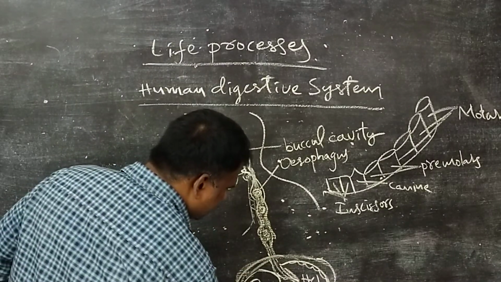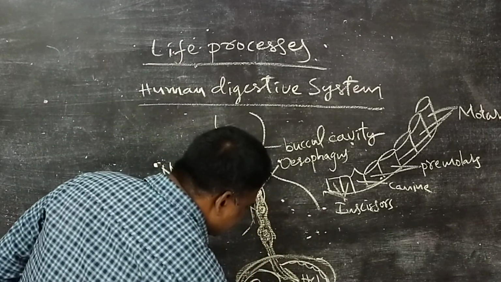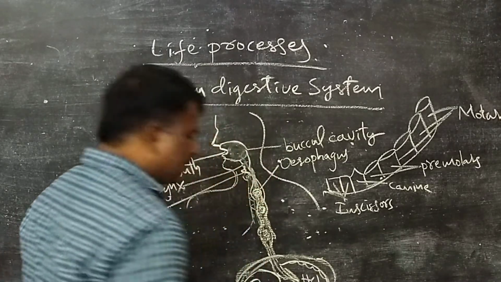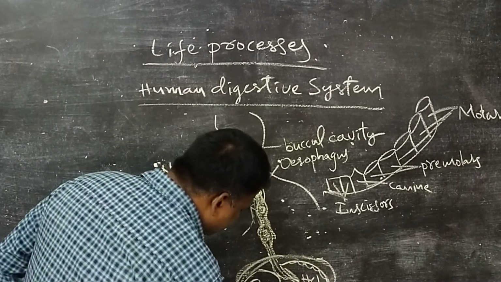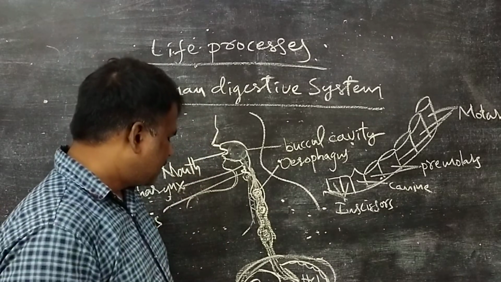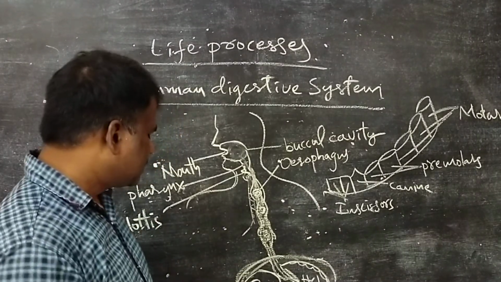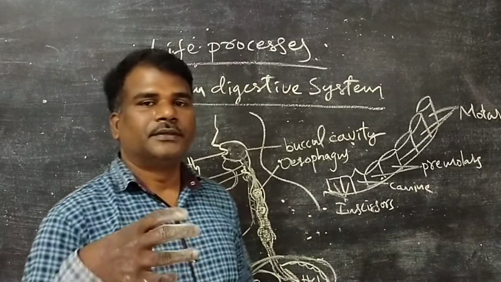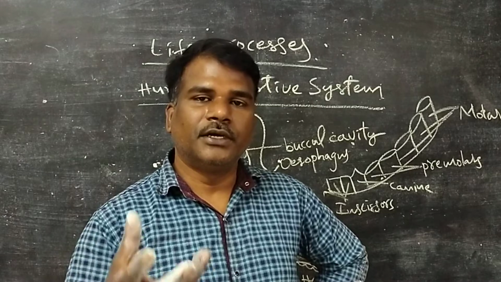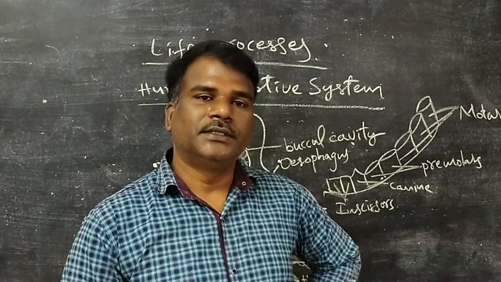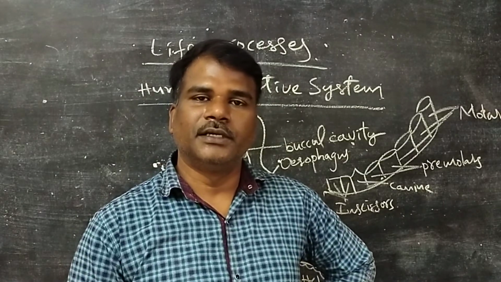The duodenum is connected with the pancreas, the leaf-like structure. Pancreas secretes amylase, lipase, and trypsin. Those enter the duodenum. The pancreas helps to digest the food in the duodenum. The duodenum is a U-shaped organ. When food enters the duodenum, the pancreatic juice is secreted into it.